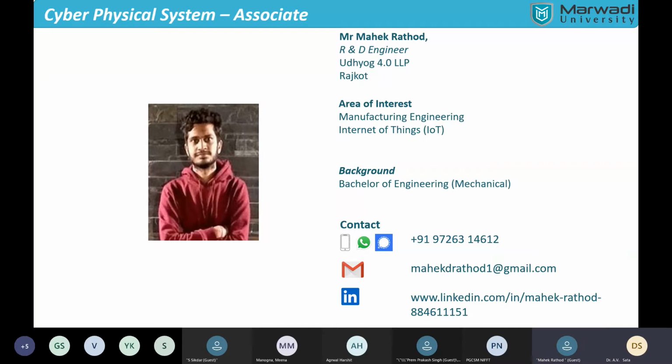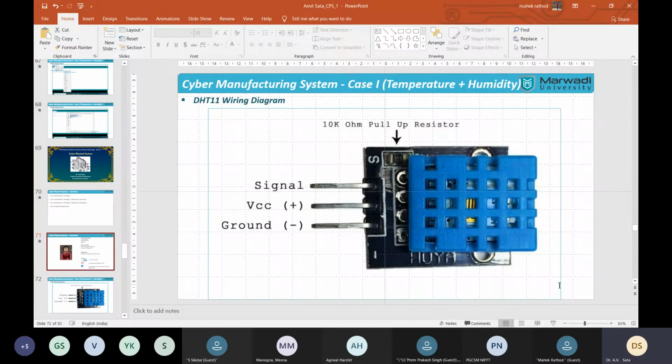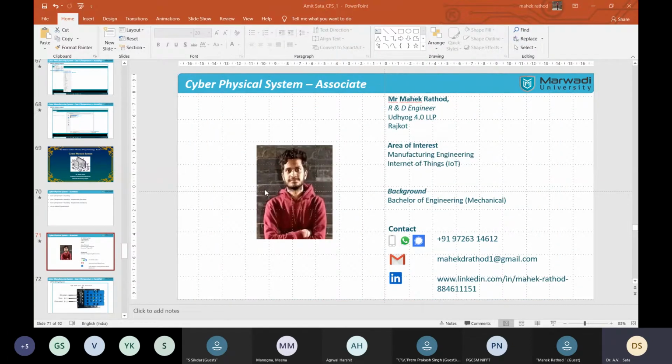We are running a certification course called Cyber Physical System with NIFFT, which is a very well-known institute in India in the domain of foundry and forge technology. In my opinion, it is the only institute running a 4-year graduation program in forging and foundry. It is a very old institute, established in the 60s.